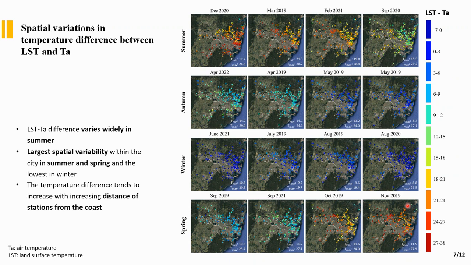So, when developing heat mitigation strategies for cities like Sydney, not only is seasonal variability very important, but also distance from the ocean needs to be taken into account. In coastal areas, surface and air temperature might be close, might be similar, but they can be quite different in inland regions.